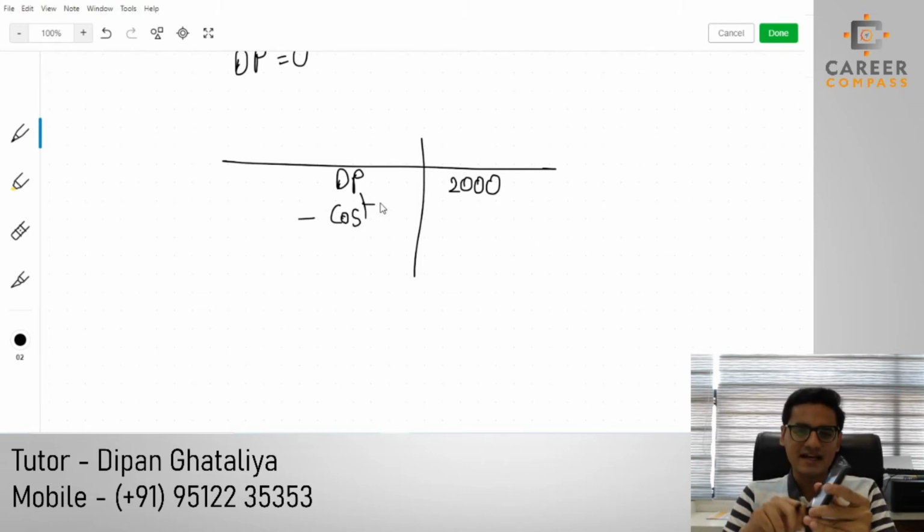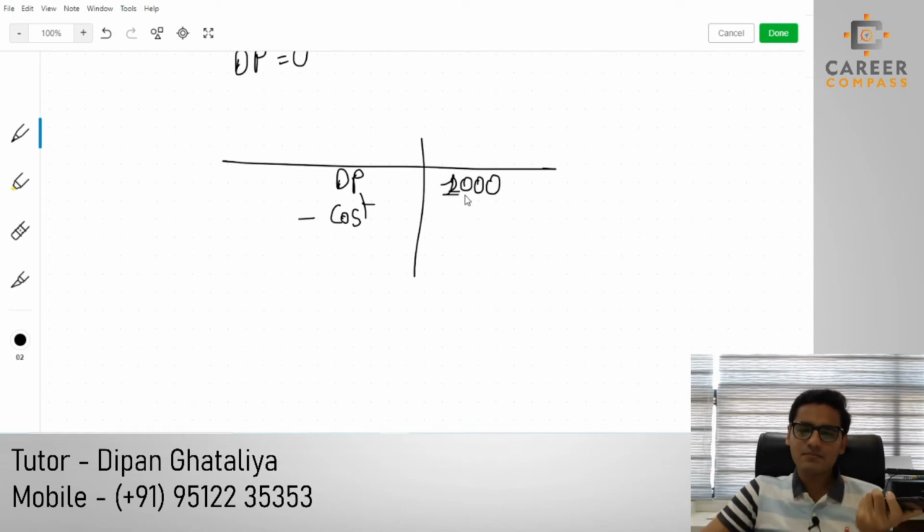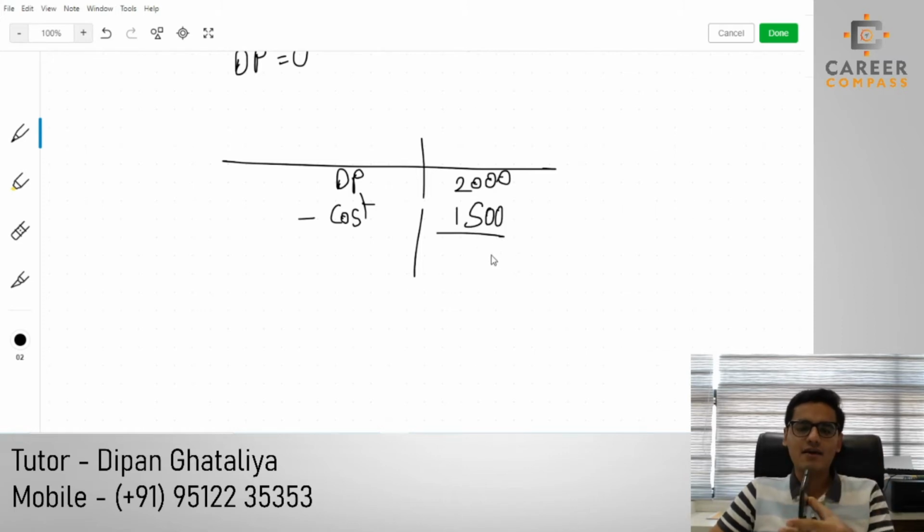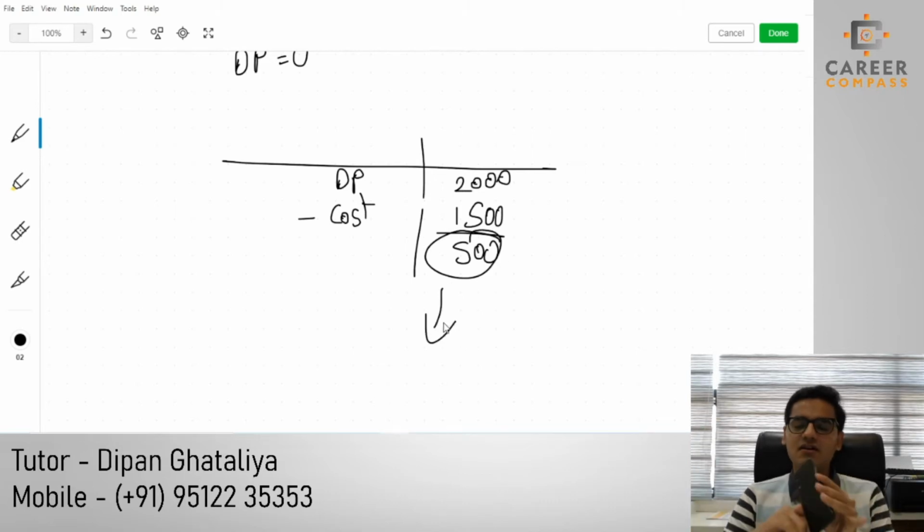My cost will obviously be more than 2000, but let's take a hypothetical situation where the disposal proceed is 2000 and the cost is 1500. So by selling this phone I have got a gain of £500, and I will pay the CGT on this £500 because it's a normal transaction, not a gift.